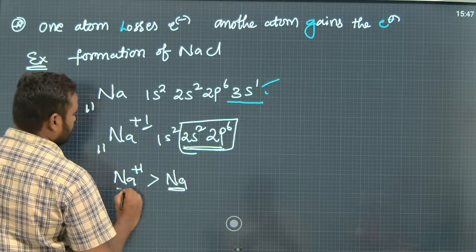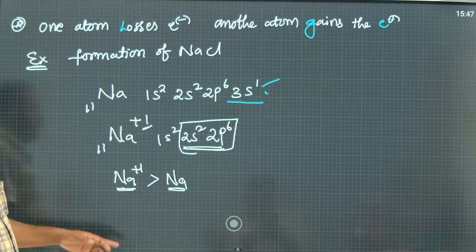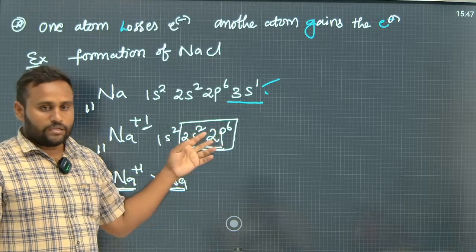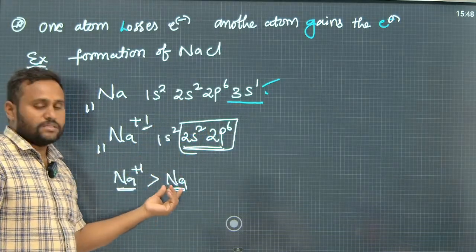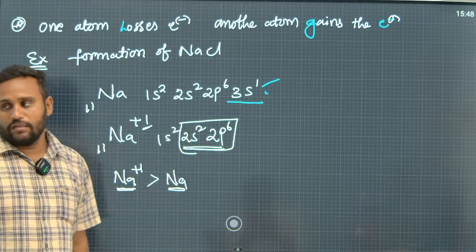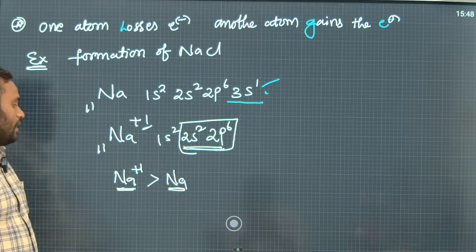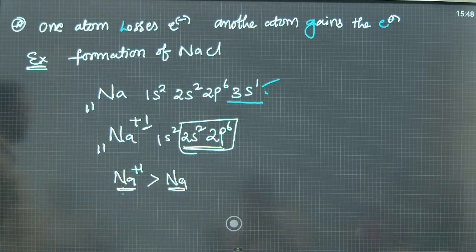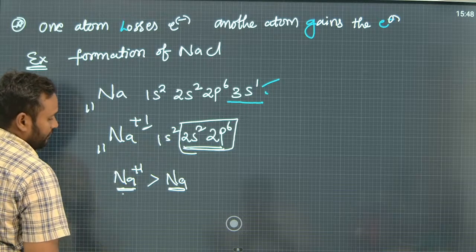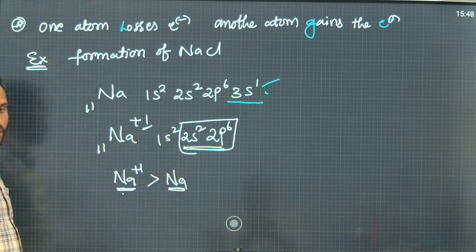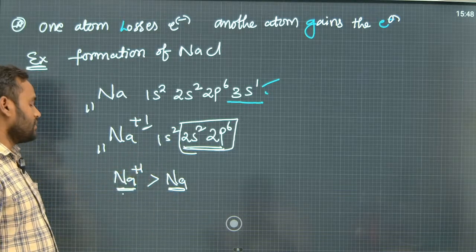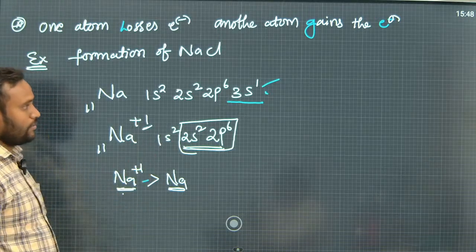Why sodium plus is more stable when you compare to the Na? Sodium plus is having 8 electrons in the valency shell, but whereas sodium is having only 1 electron in the valency shell, and sodium plus is having octet electronic configuration, whereas sodium is not having octet electronic configuration, hence sodium plus is more stable.